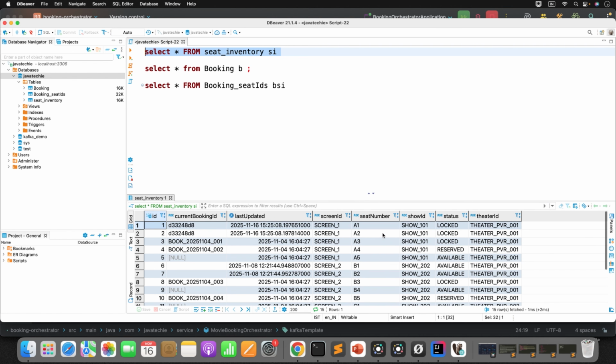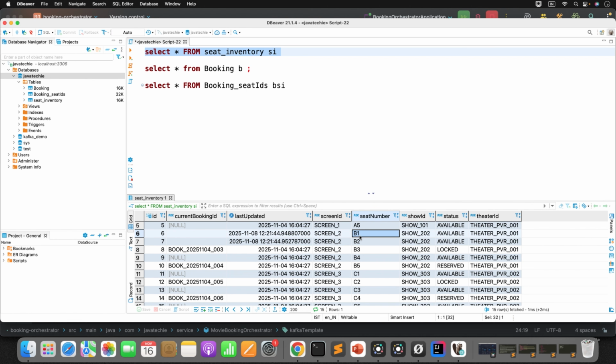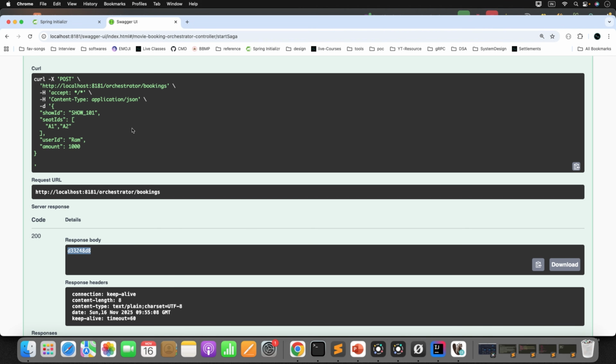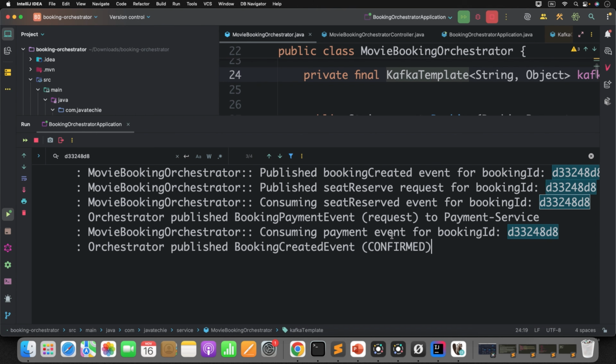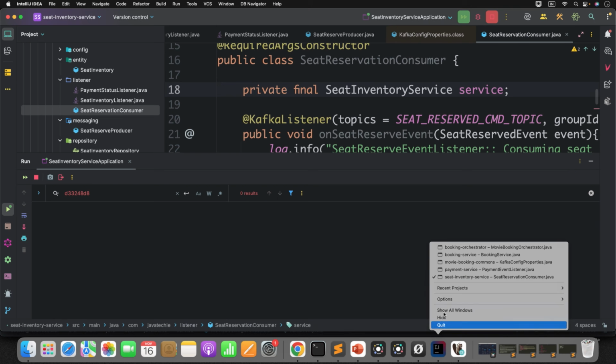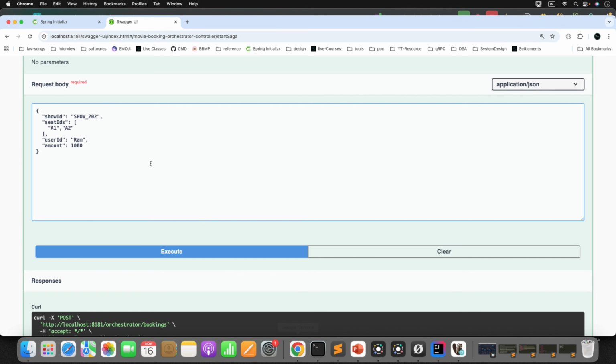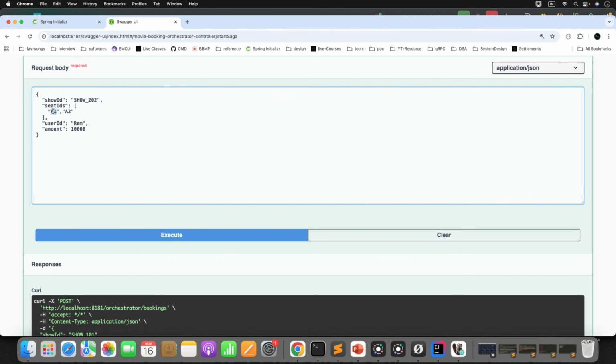Let's run it. I'll not use A1 and A2, rather we can go for this 202. Okay, B1 and B2 is also available. Let me copy this number, go to the Swagger. Meanwhile, let me clear the console for all the modules. All good. Now go to the Swagger, increase the amount, make it 10,000, because to simulate the failure scenario, we have set the limit to 2000. If it exceeds 2000, we are forcefully throwing the exception, or forcefully breaking the payment flow. Okay, this will be B1, B2.